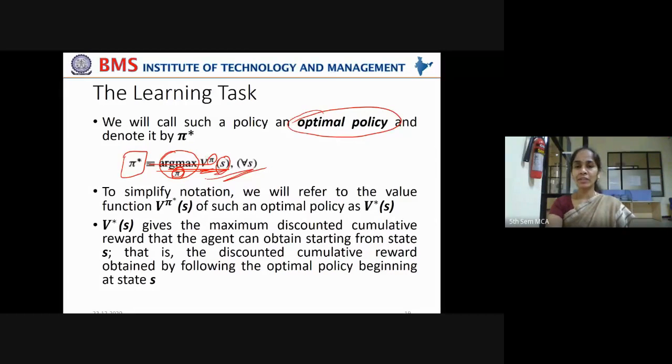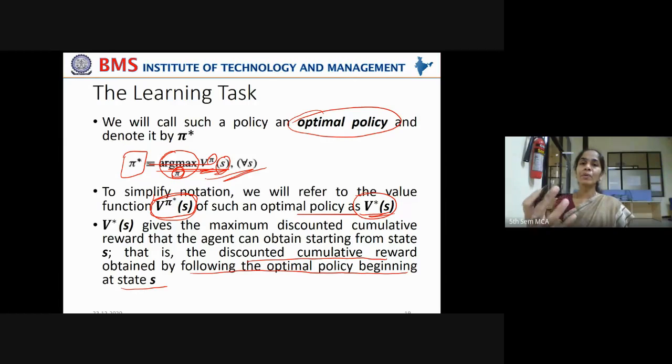To simplify notation, we will refer to the value function V pi star of S as simply V star of S, because this is a little hard to represent. Hereafter, we'll use V star of S for the optimal control policy. Now this V star of S gives the maximum discounted cumulative reward that the agent can obtain starting from state S, that is, the discounted cumulative reward obtained by following the optimal policy beginning at state S.